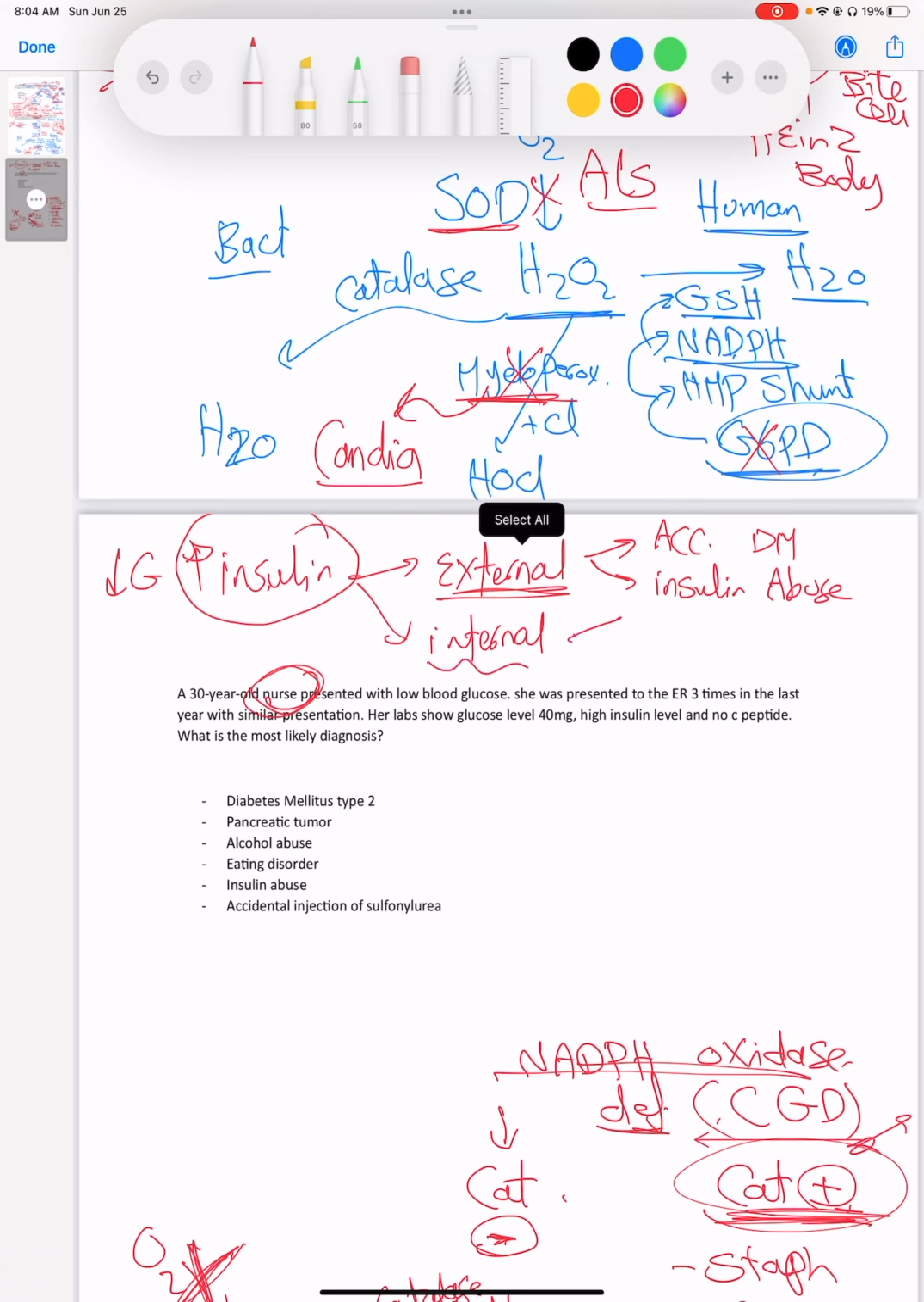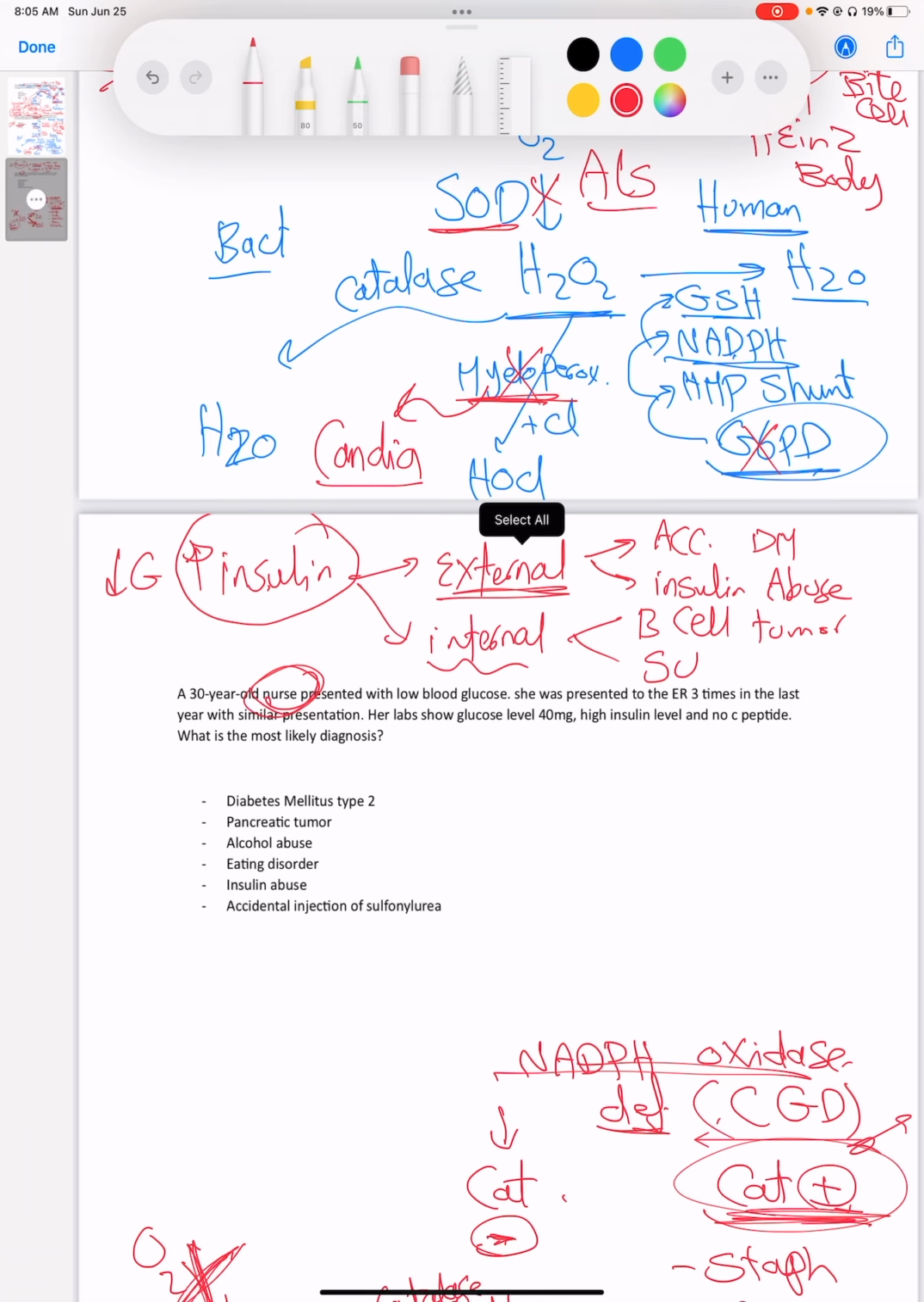Internally, there are two scenarios. First, B cell tumor. So the B cell is a cell in the pancreas which produces insulin, right? And the alpha cell produces glucagon. So a B cell tumor secretes a lot of insulin, which is going to lower the glucose level. Another thing is sulfonylurea, which is an anti-diabetic medication that helps to release more insulin from the B cell.